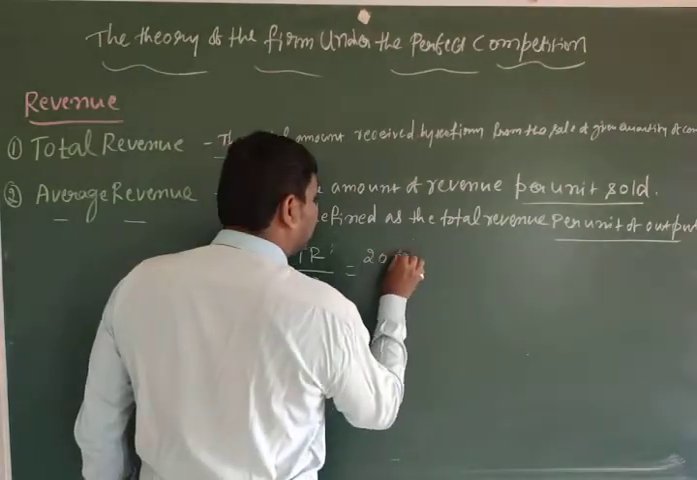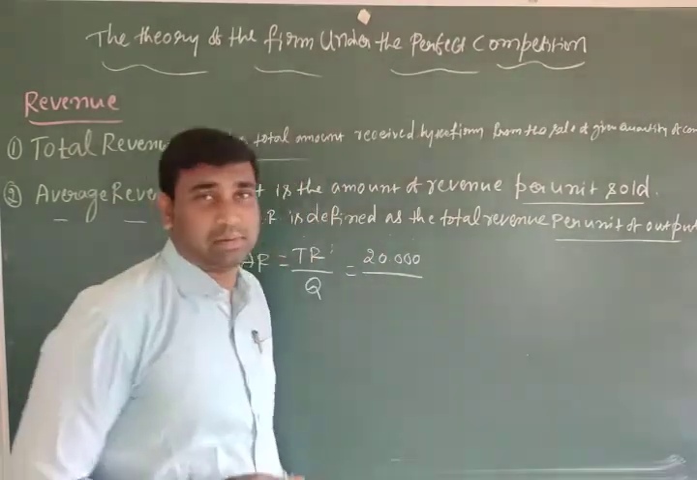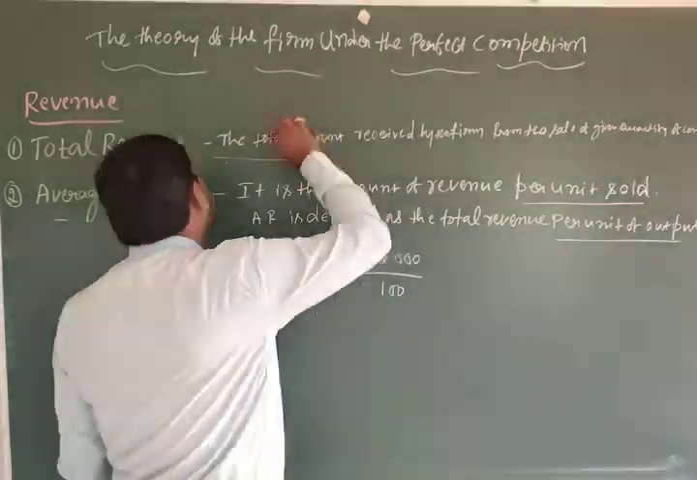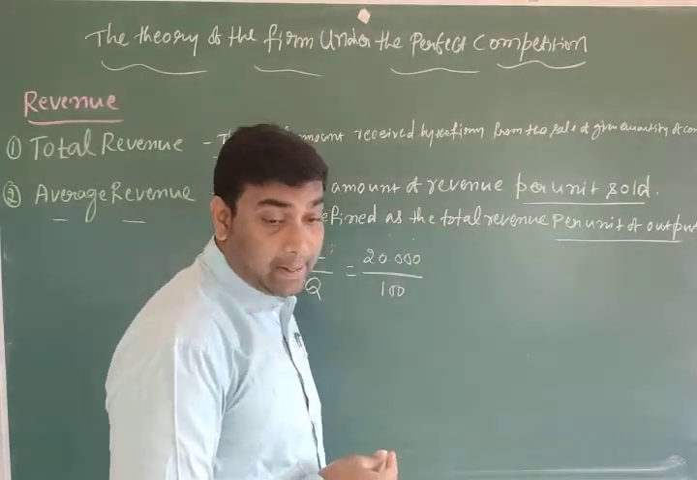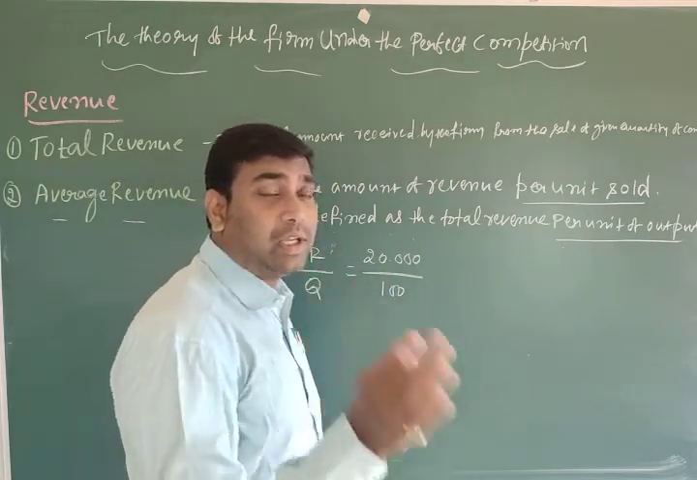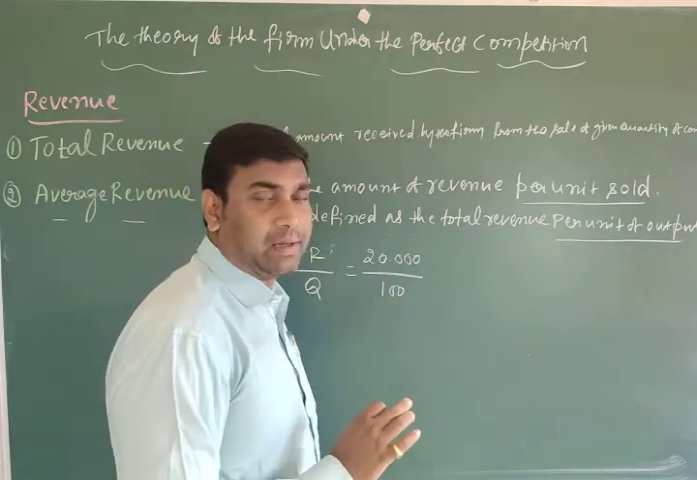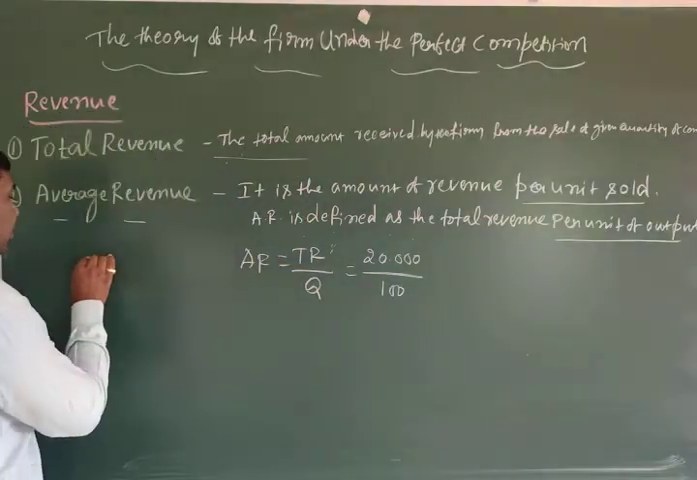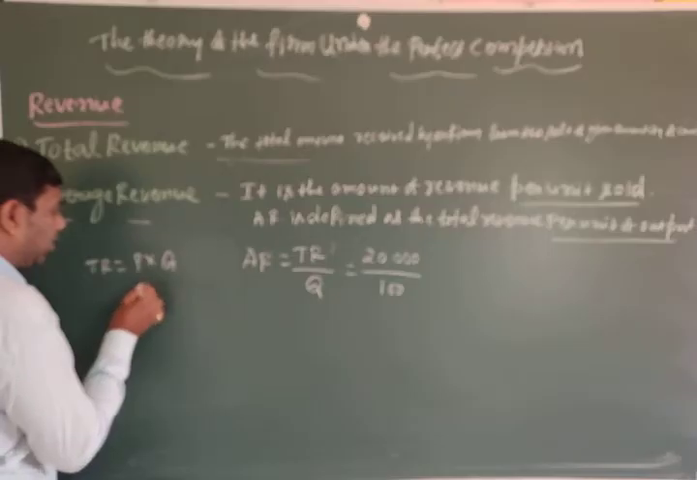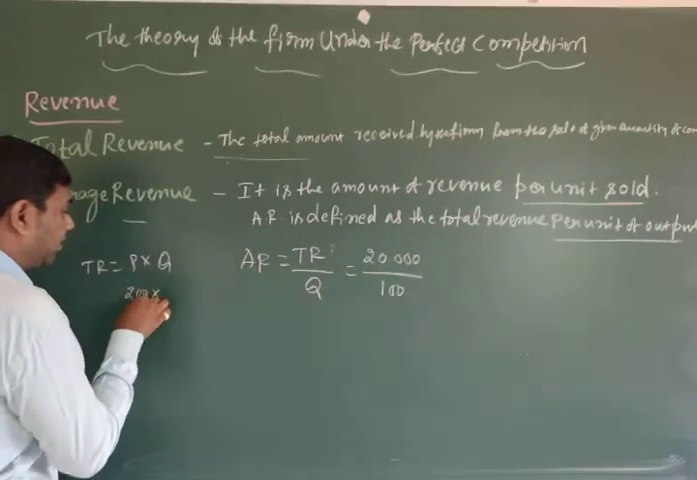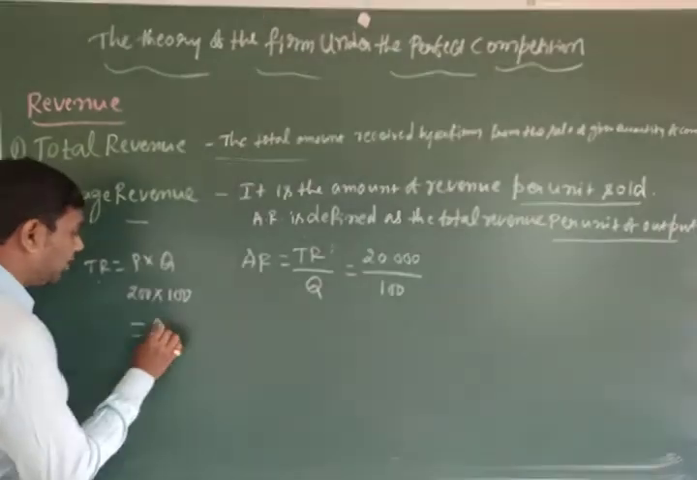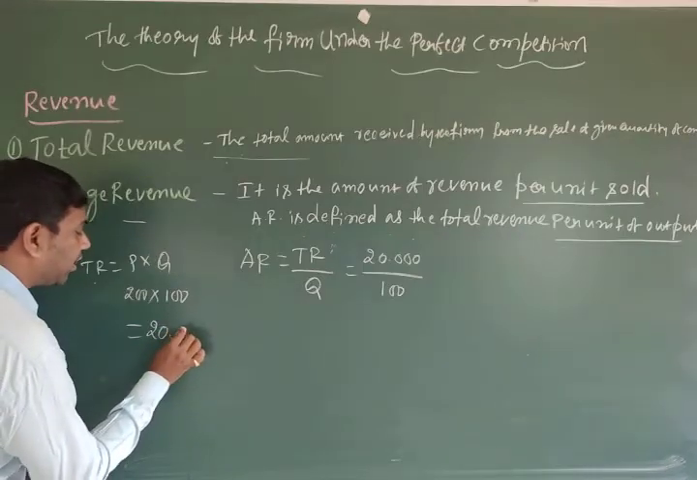For example, total revenue is 20,000 and quantity is 100. In the previous example in total revenue, we discussed that if we sell 100 bulbs, and each bulb's price is 200, then total revenue, TR is equal to P into Q. Price is 200 into quantity 100, so the total revenue is 20,000.